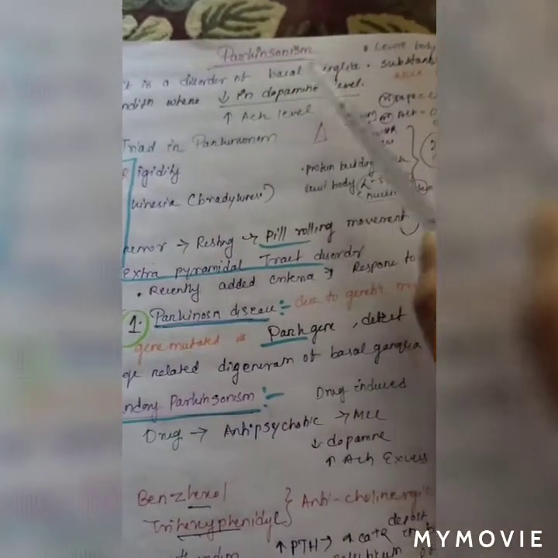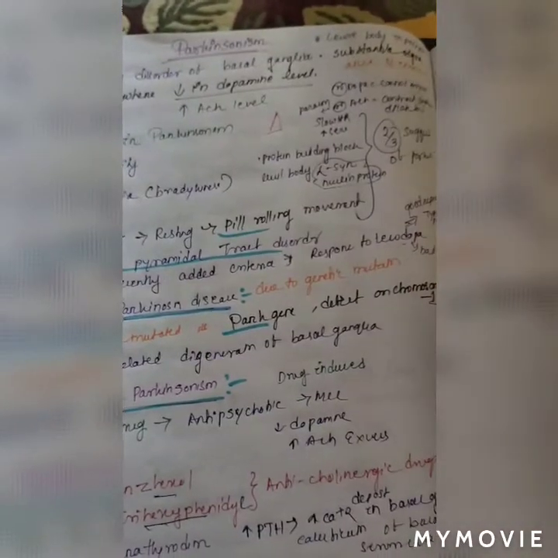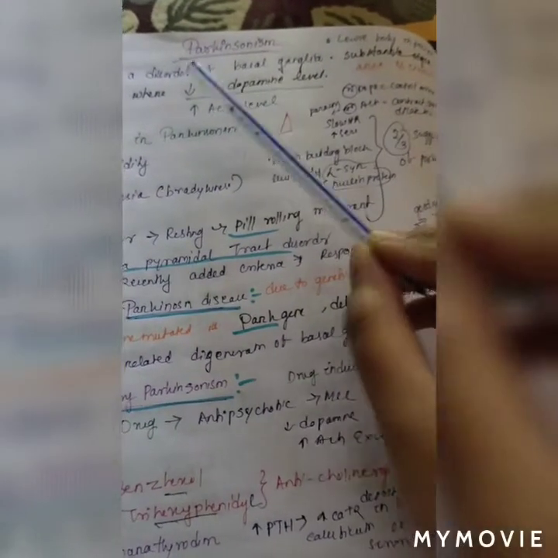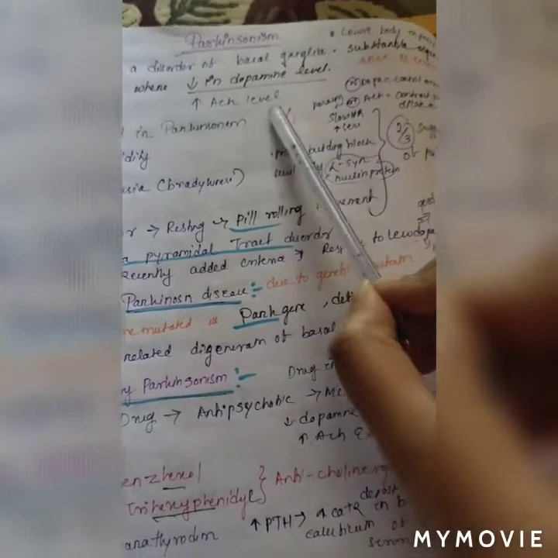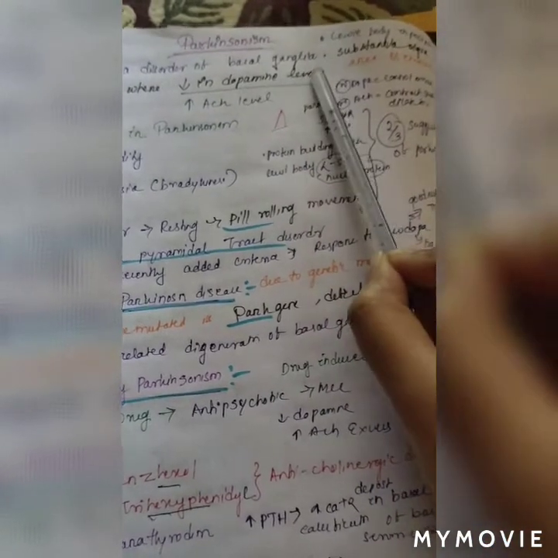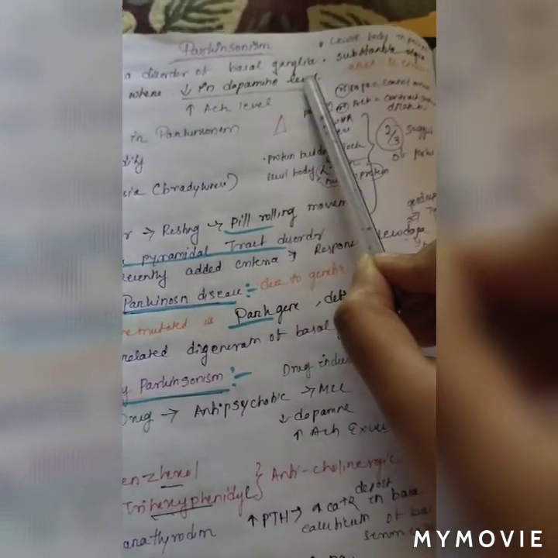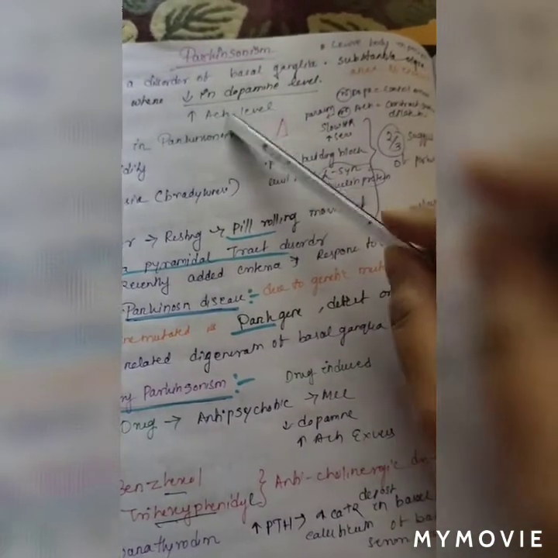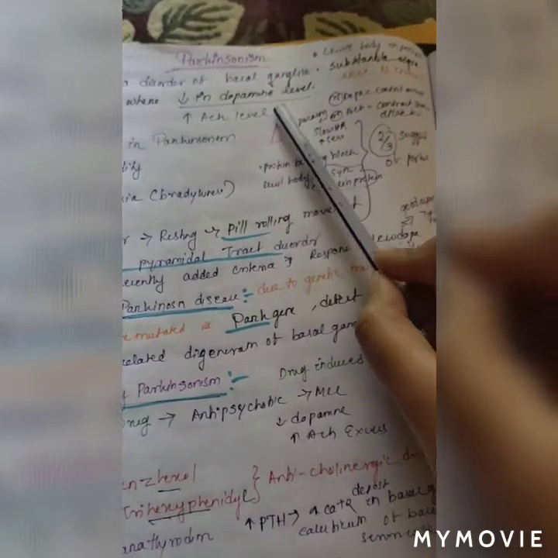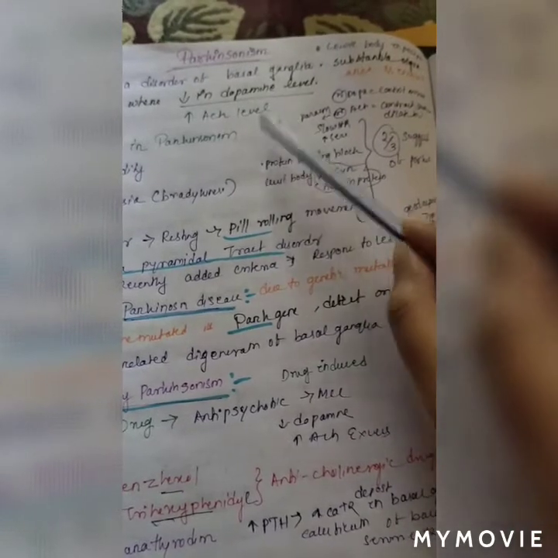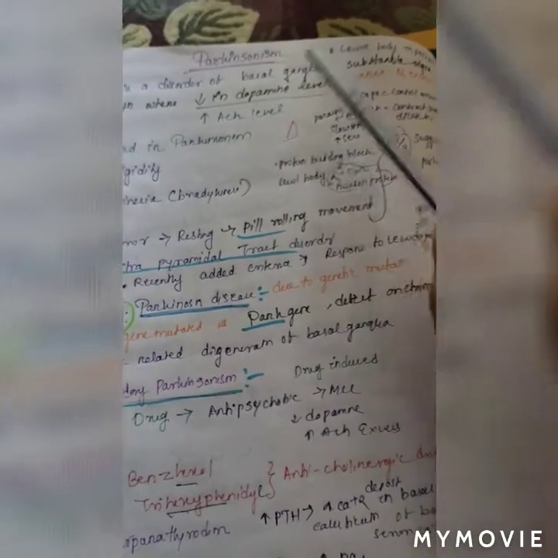Parkinsonism is a disorder of the basal ganglia in the substantia nigra. This area is involved. Here we find the ACh level is increased and the dopamine level is decreased. What is the function of normal dopamine? Normal dopamine controls movement and coordination. What is the function of the ACh level? ACh causes contraction of smooth muscle, slows the heart rate, and dilates the blood vessels.